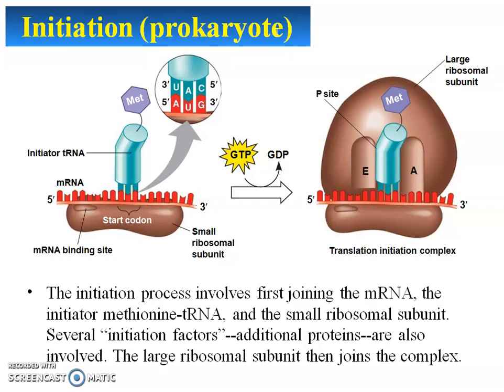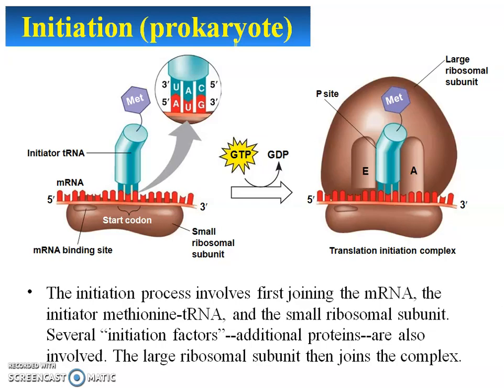Then initiation, how does it occur? The initiation process involves first joining the mRNA, the initiator methionine tRNA, and the small ribosomal unit. So three things join. The mRNA will join the small unit, and the tRNA will join at the 5' end. Several initiation factors are needed. The large ribosomal subunit then joins the complex later on.